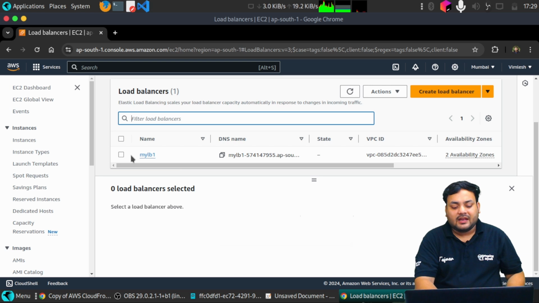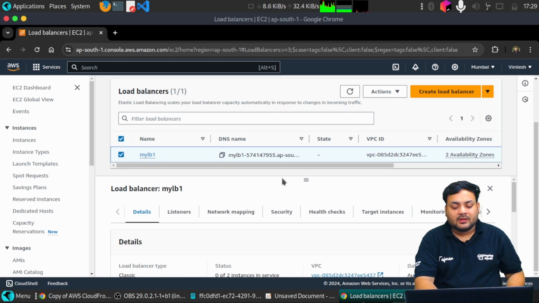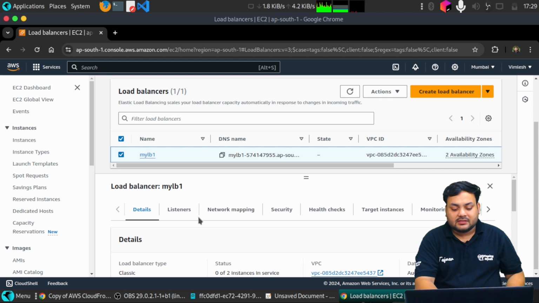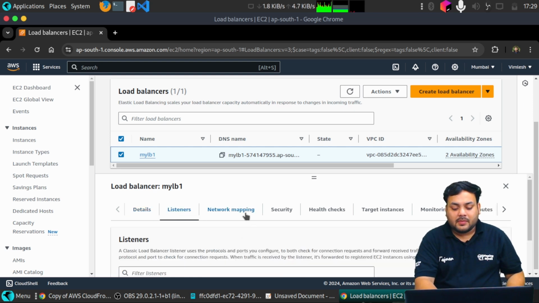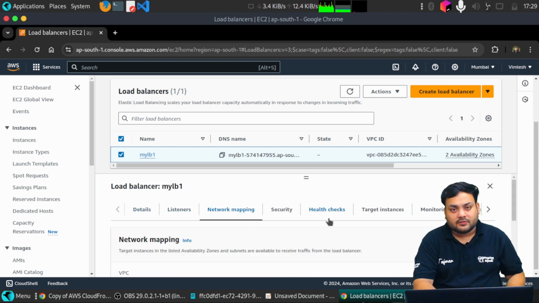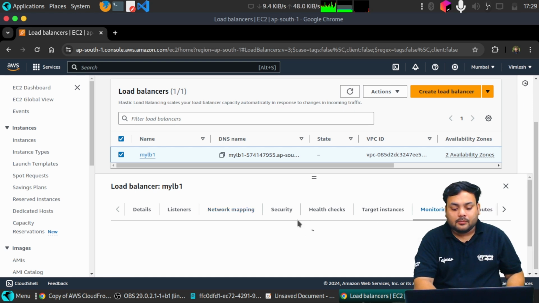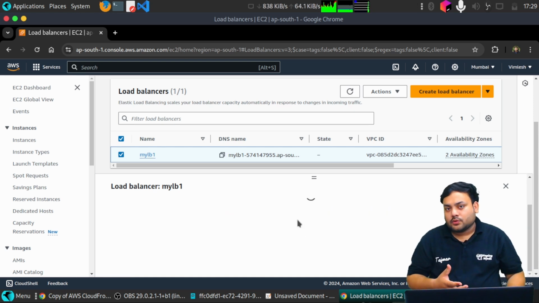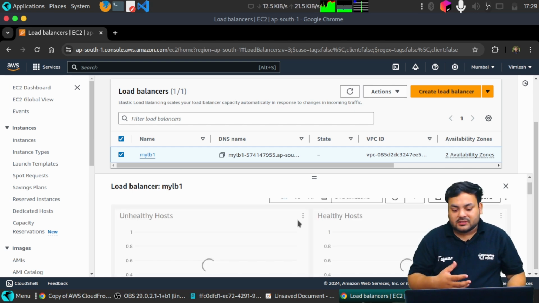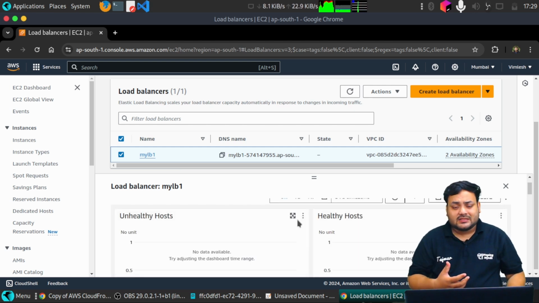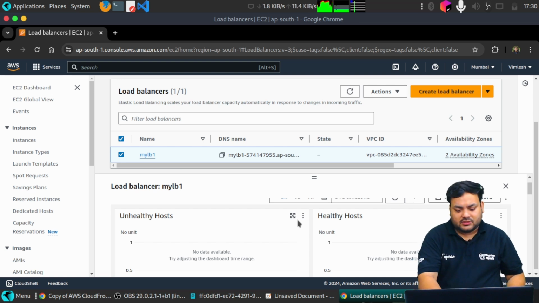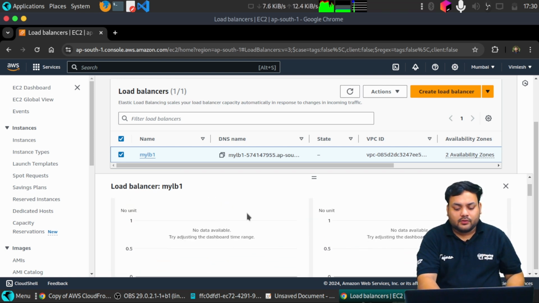So as you can see, we are having this load balancer, and if you see the details of this load balancer, we are having listeners, the network mapping, security, lots of things, and also monitoring. In the upcoming session we are also going to understand monitoring, like how we can monitor our AWS services by using a service known as CloudWatch. We'll be doing that in the upcoming sessions as well. So this is how we can monitor as well.